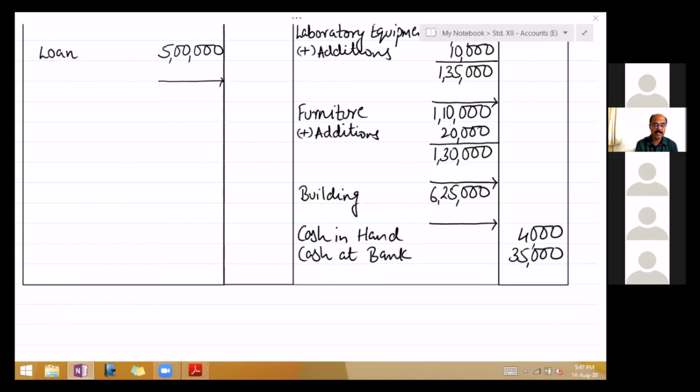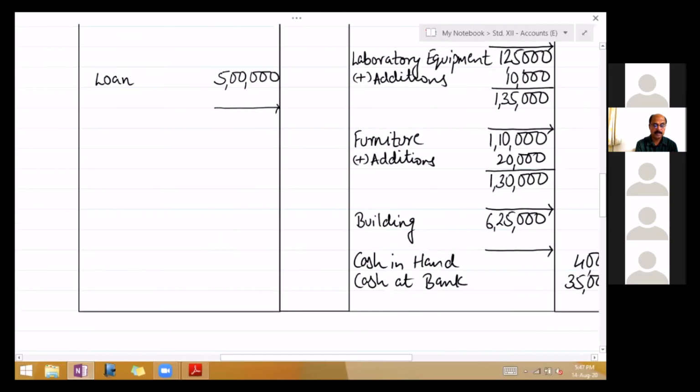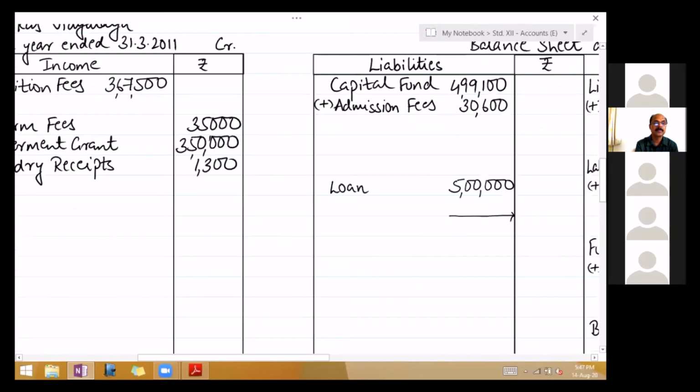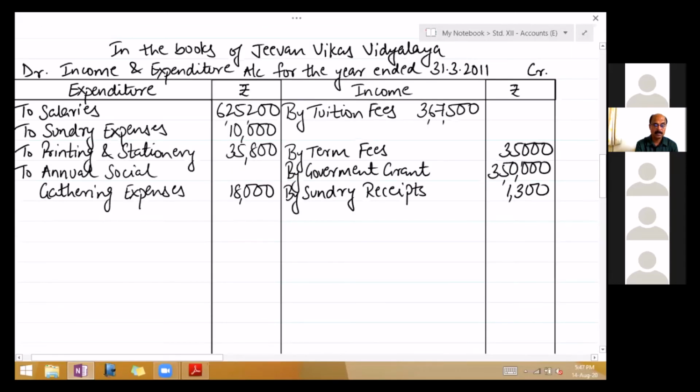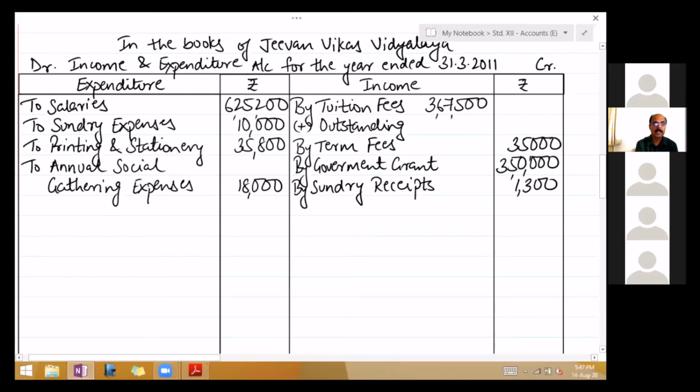Below tuition fee, write plus outstanding 13,500. When you add outer column, how much you get? 3 lakh 81,000. Yes. Second effect, outstanding income shown on the asset side.